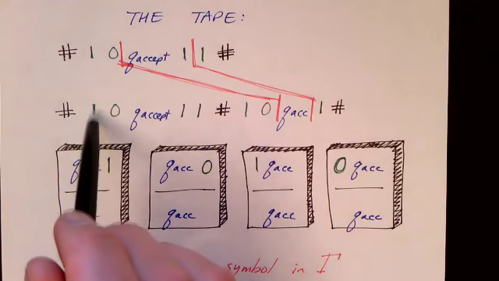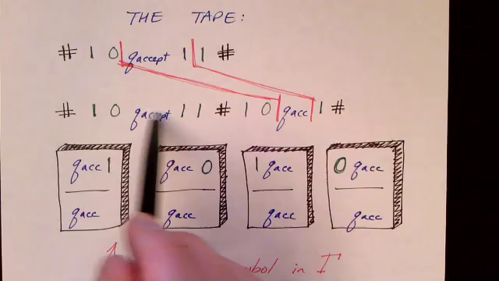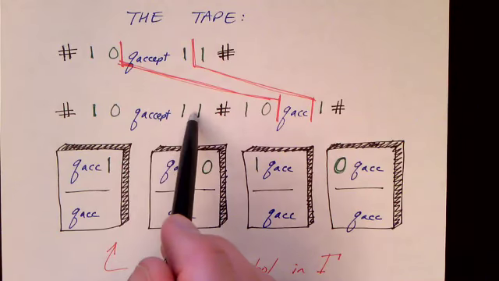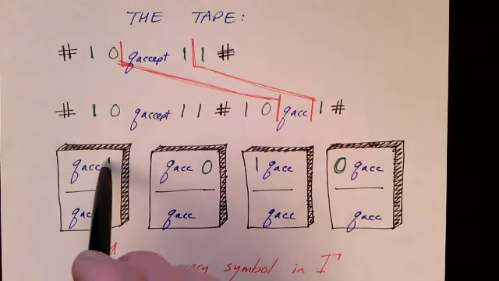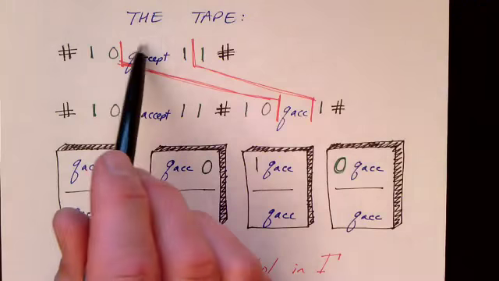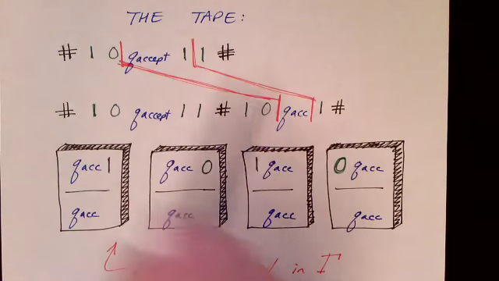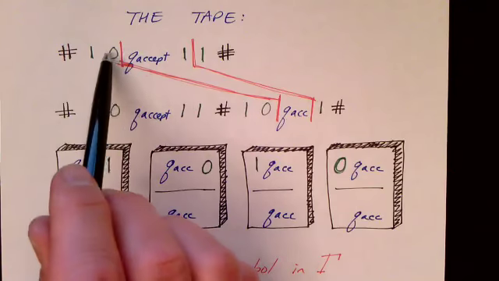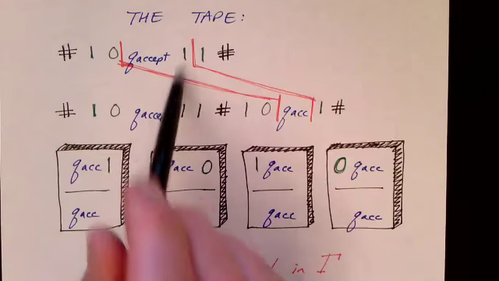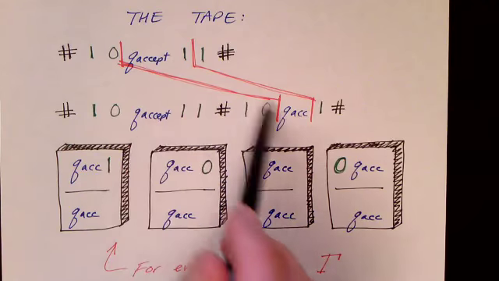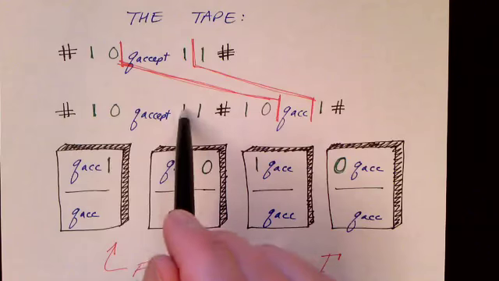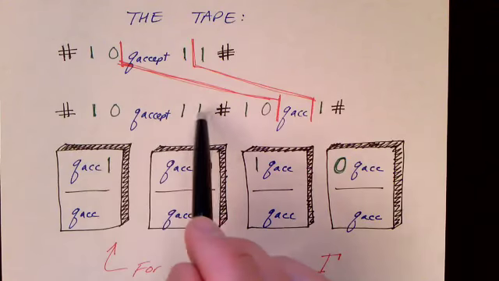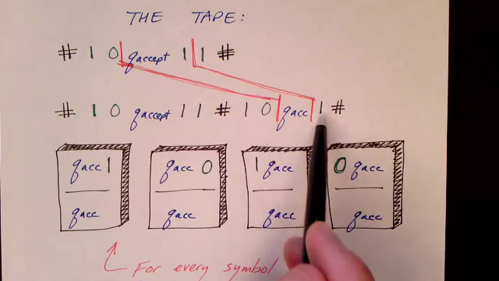So let's say we're in a configuration like this where the tape is 1, 0, accept state, 1, 1. Well, we could use one of these tiles. For example, we could use this first one where there's a 1 to the right of the accept state. I've shown that right here, and look at what it does. The accept and the 1 match here, but in the next configuration, that 1 has been eliminated. So now we just have 1, 0, 1, 1, 0, 1.